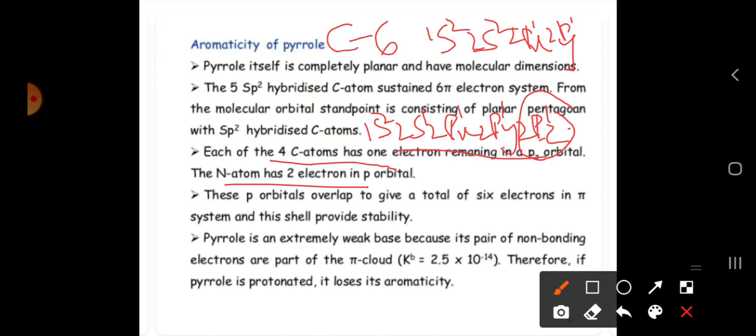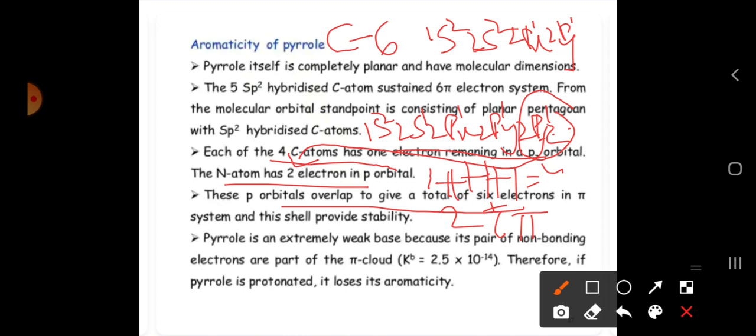And if you take the second carbon, in total we have 4 carbon atoms. Each carbon atom exhibits 1 pz orbital, and nitrogen has 2 electrons. This pz orbital is going to overlap, with each carbon contributing 1 electron. So 1, 1, 1, 1, total 4 from the carbon atoms and 2 electrons from the nitrogen atom. So how many electrons do we get in total? Total 6 pi electrons. By this, the p orbitals overlap with these 6 electrons in a pi system. That's why it obeys aromaticity.